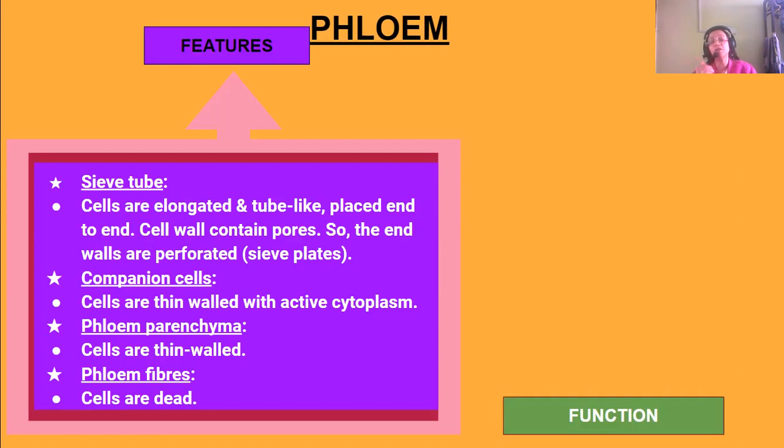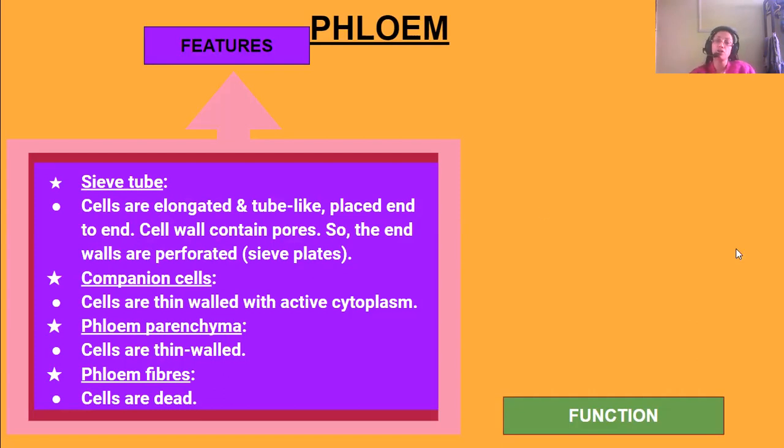Then comes the companion cells. These cells are thin-walled with active cytoplasm in it. And phloem parenchyma, the cells are thin-walled, and the phloem fibers, the cells are dead. Phloem fiber cells are dead cells.